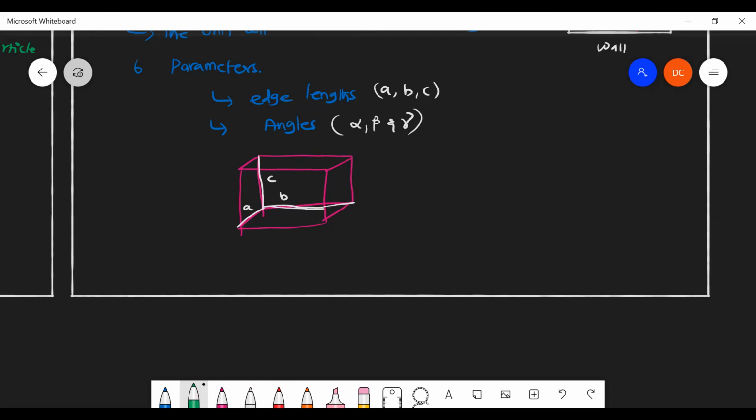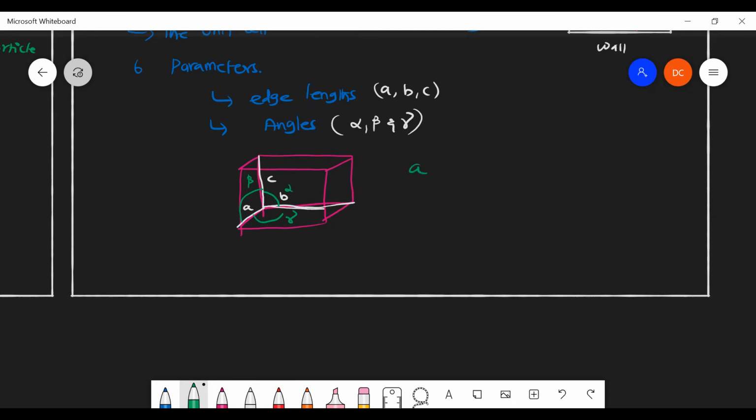The angles between them are alpha. That is, between B and C, it will be called alpha. For A and C, it is beta. For A and B, it is gamma. So alpha, beta, gamma. These are all the three.